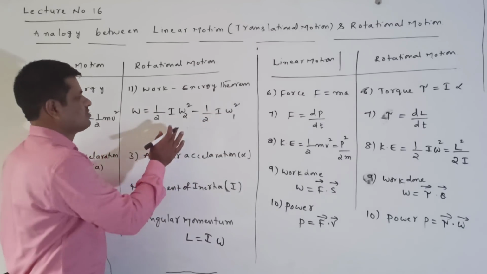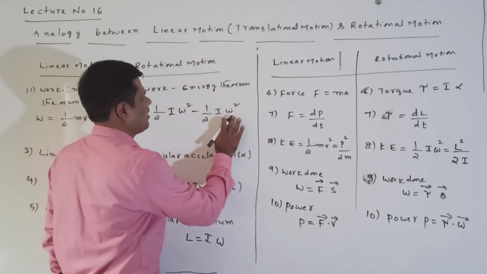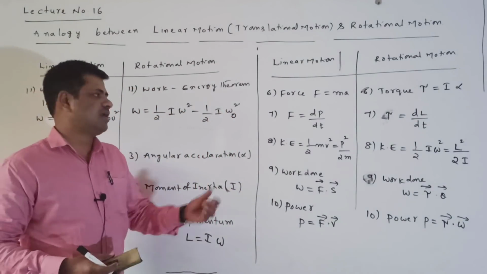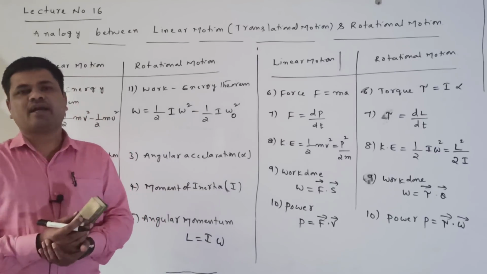You can also take it as omega square minus omega naught square.